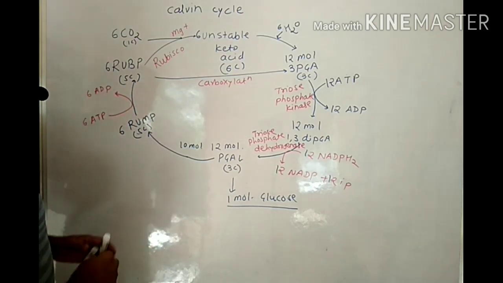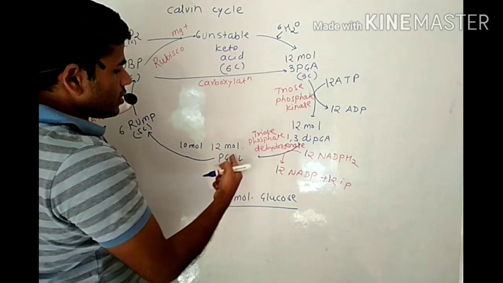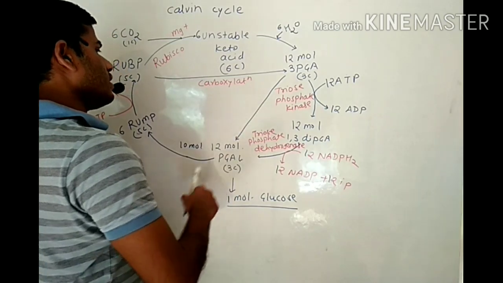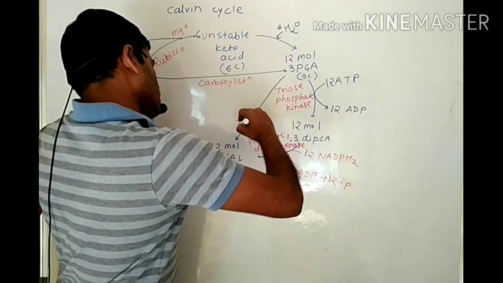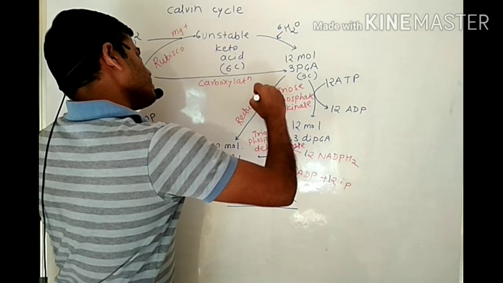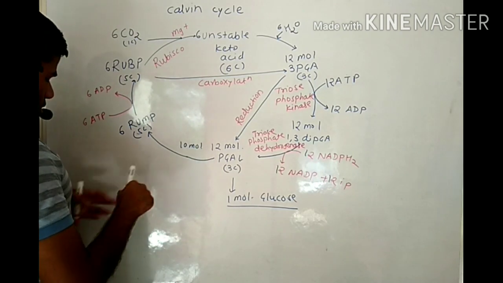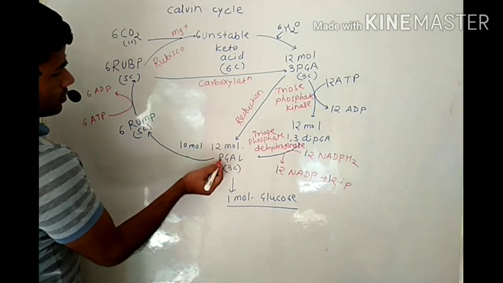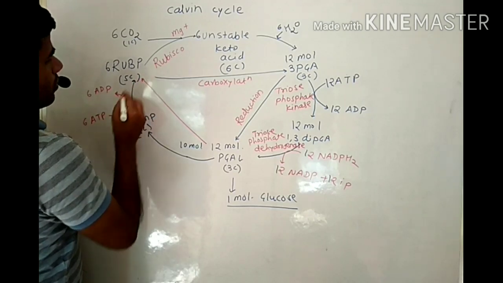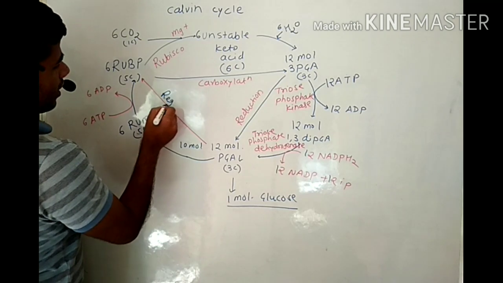Okay, here when phosphoglyceric acid is converted into phosphoglyceraldehyde, this reaction is called reduction, or this phase is nothing but the reduction phase, and phosphoglyceraldehyde gives rise to 6 molecules of RUBP. This is nothing but the regeneration reaction.